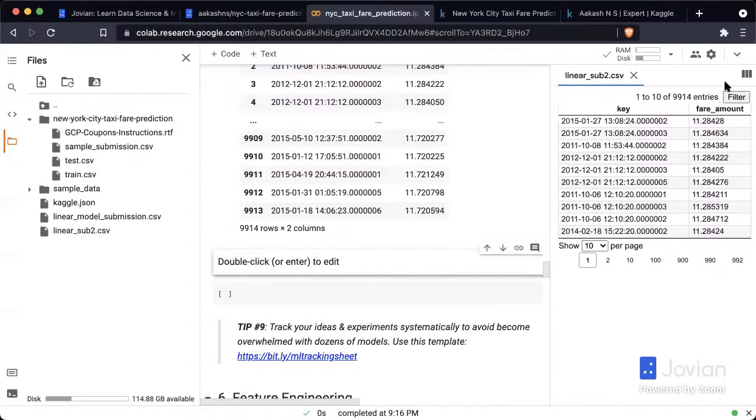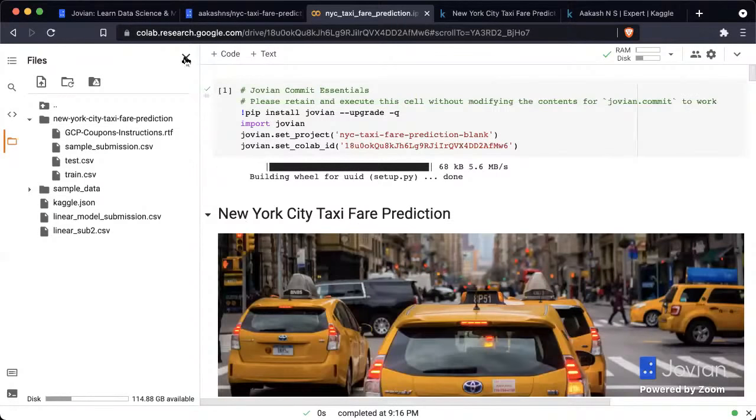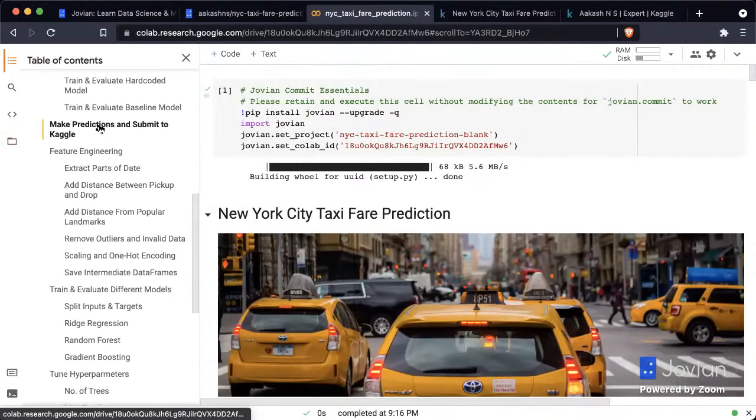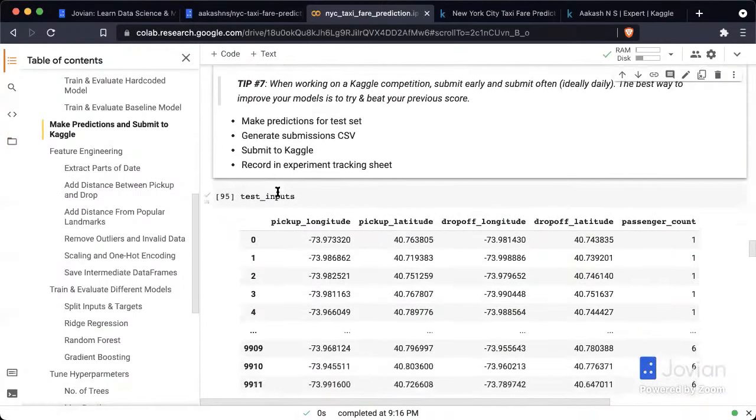It shows you a nice pretty view here, but it's actually just a CSV file, which contains the key and fare amount. Okay, great. So that brings us to the end of making predictions and submitting to Kaggle. We're done with that. That was simple enough.